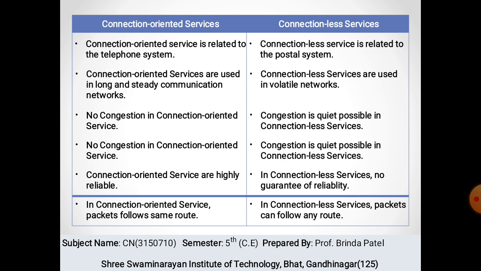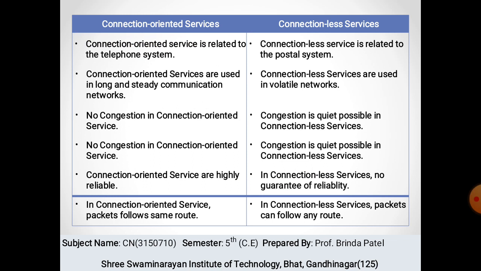Now let's see the difference between connectionless and connection-oriented service. Connection-oriented services are similar to the telephone system, meaning they have a connection between them. Connectionless services are similar to the postal system, where each letter carries its source and destination address, and each one of them is routed through a different path.